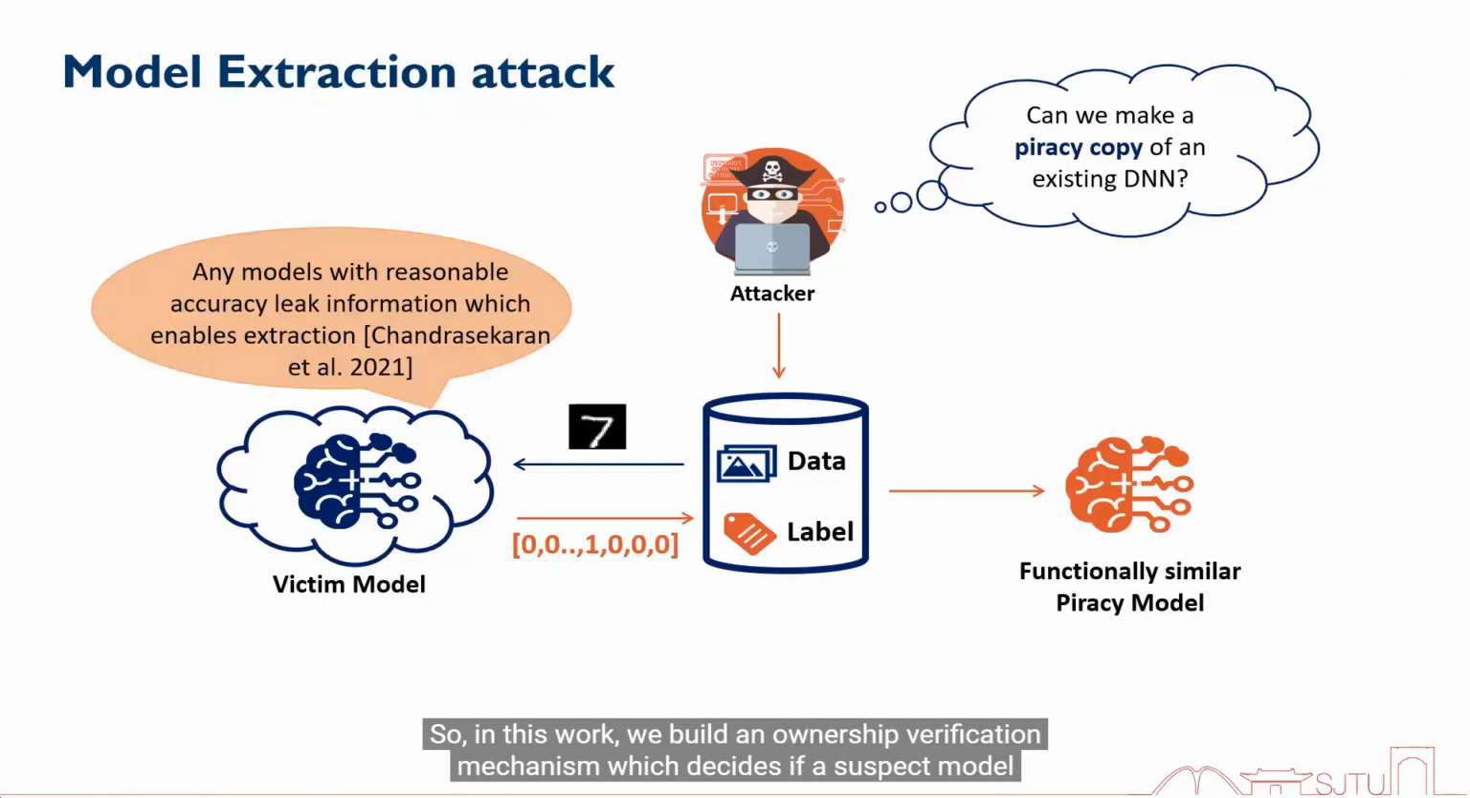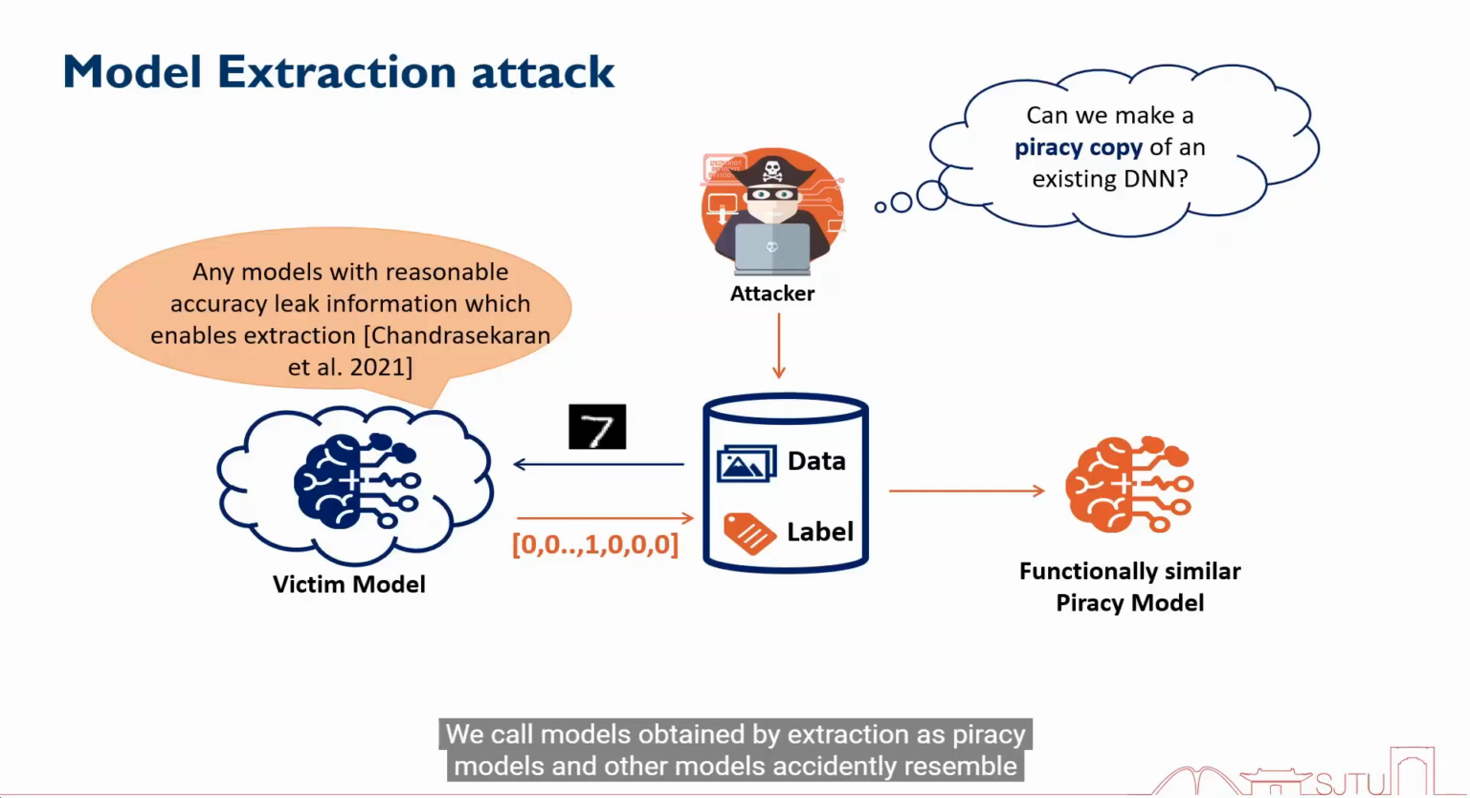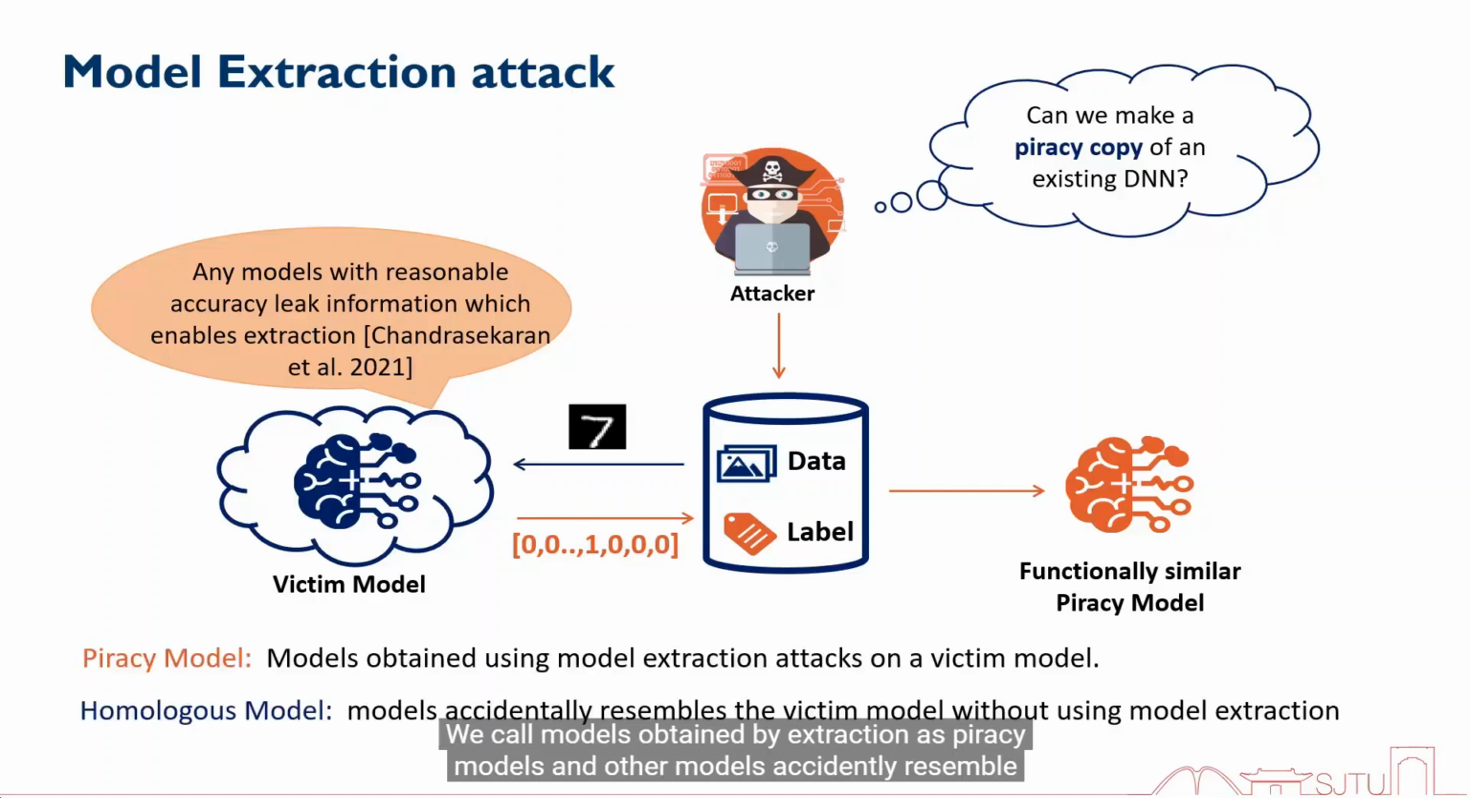So in this work, we build an ownership verification mechanism, which decides if a suspect model is the victim model's piracy copy. We call models obtained by extraction piracy models, and other models that accidentally resemble the victim homologous models.